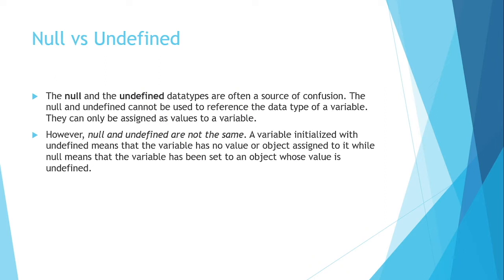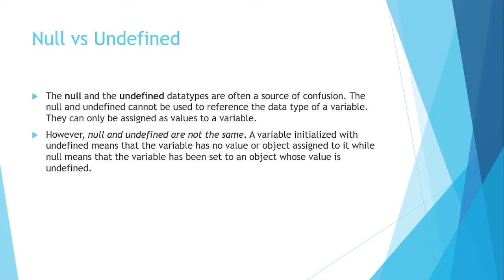In both the cases, one thing is different. In the undefined case, whenever a variable is returning you undefined, it isn't having any value. We haven't assigned any value, it is given by the language automatically. But when we are getting null from the variable, that means we have assigned a value to that variable which has nothing.